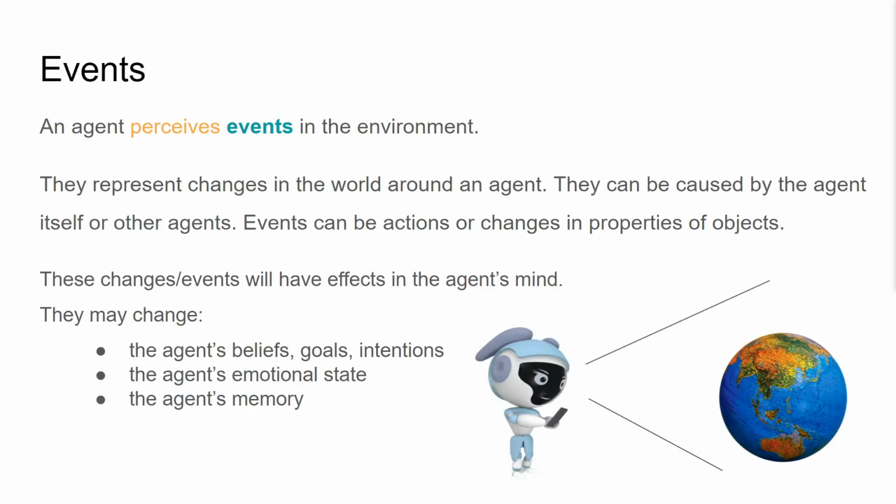The main input of agents is events. It's the way an agent perceives what happens in the environment around. And they represent changes in the world and can be caused by an agent itself or other agents. For instance, a car going faster than mine, I'll probably move to the side. If a car is moving faster than mine, that is considered an event. And of course, these will have effects in the agent's mind. For instance, they might change the agent's beliefs, goals, and intentions, its emotional state, and its memory.